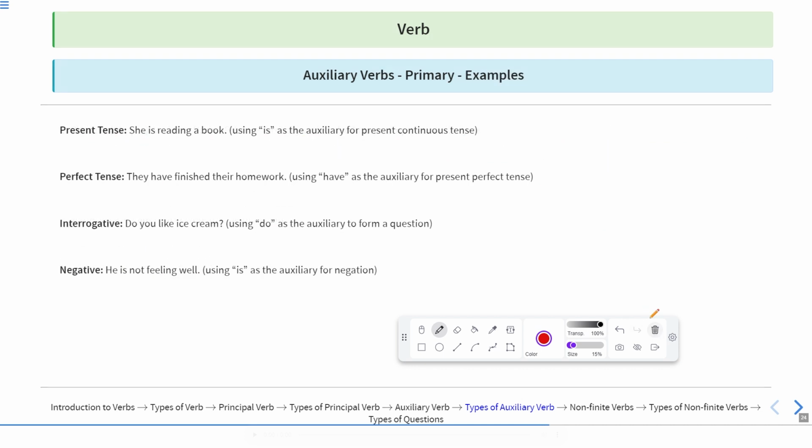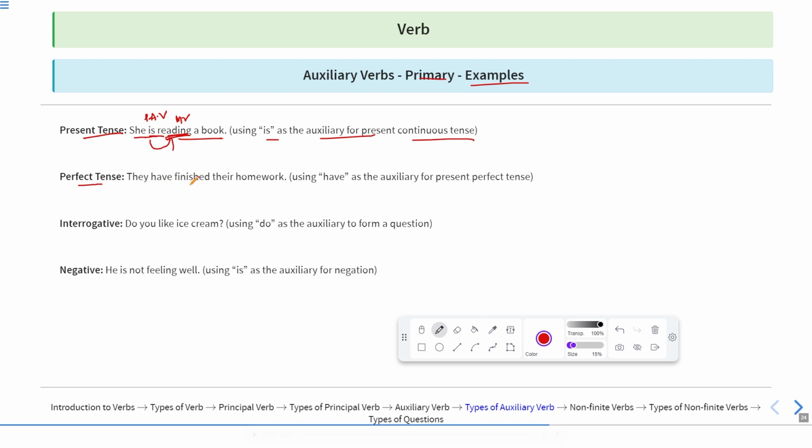Now, if we talk about primary auxiliary examples, we'll see some examples of it. So first of all, if we make the present tense, "She is reading a book." Now in this sentence, you can see reading is the main verb, whereas is is the primary auxiliary verb. It is the helping verb, which is supporting this word reading and thus making it a present continuous tense sentence, using is as the auxiliary of present continuous tense.